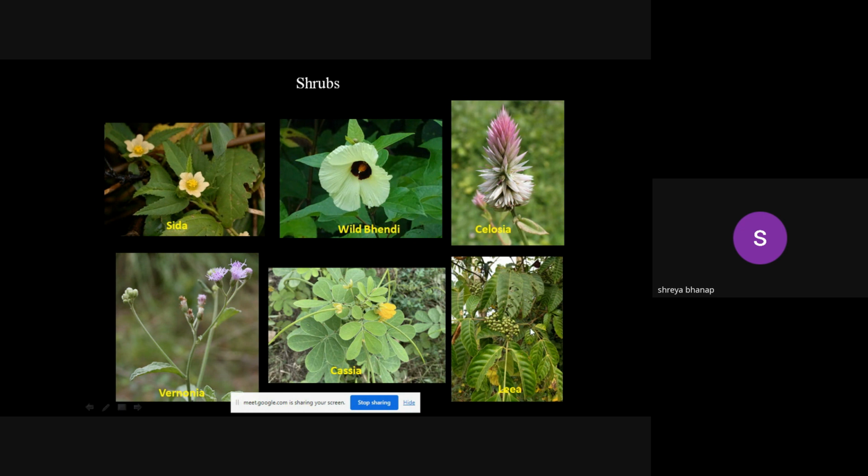Then the Leea species, there are two different Leea species in Ambivli Biodiversity Park. All these herbs and shrubs, they are growing wild in that particular area. These are not the planted varieties. The planted varieties are different, which are there in the butterfly garden or along the hedge. They are different. So Leea is again one of the wild plants which is present in that particular area.